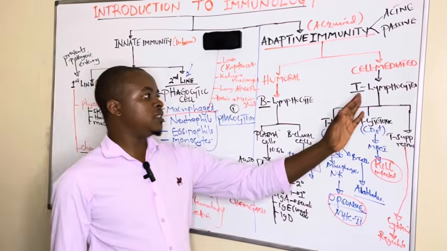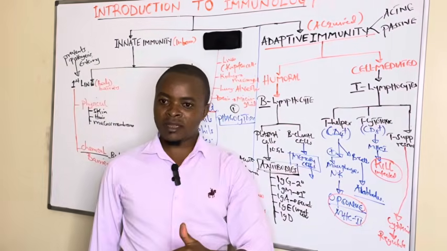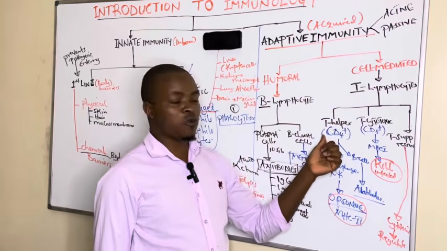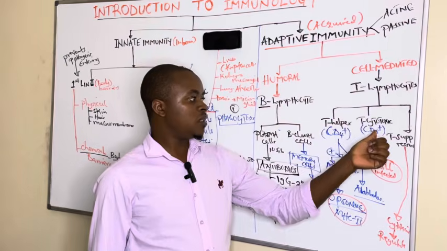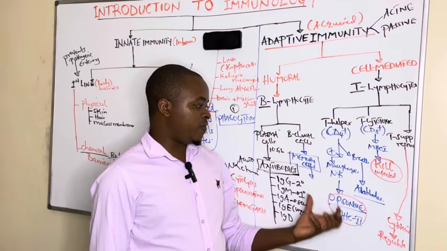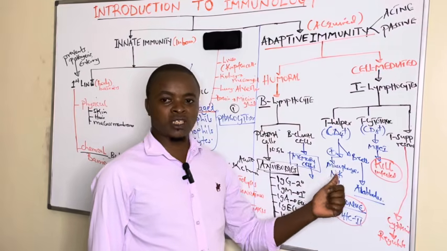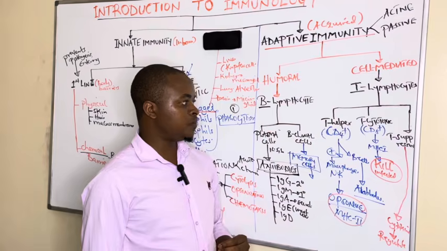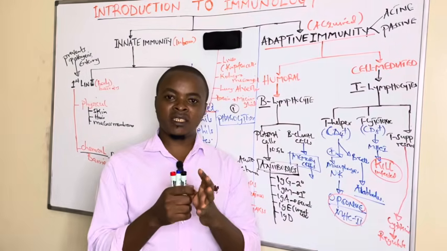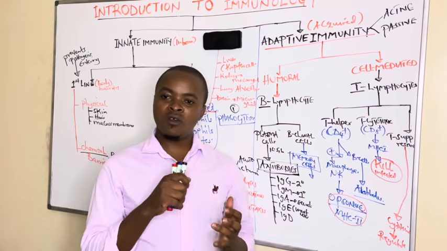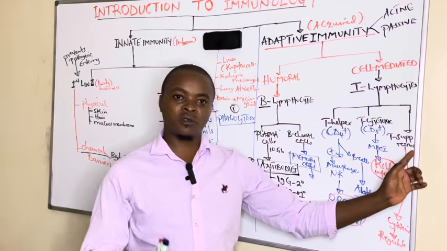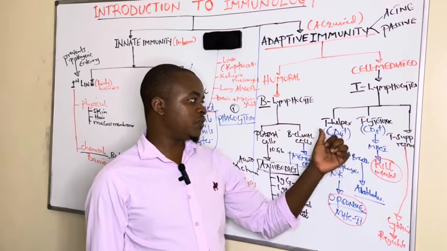Then we have seen the T lymphocytes, which are produced in the bone marrow and mature in the thymus, differentiating into T helper cells, known as CD4 positive cells, which opsonize or mark the infected cells, and can also stimulate B cells to produce antibodies. Whereas the cytotoxic cells kill the infected cells, either tumor cells or viral infected cells. Then also T suppressor or T regulatory cells regulate the action of T helper and T cytotoxic cells.